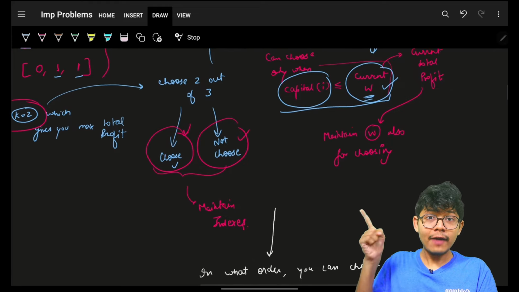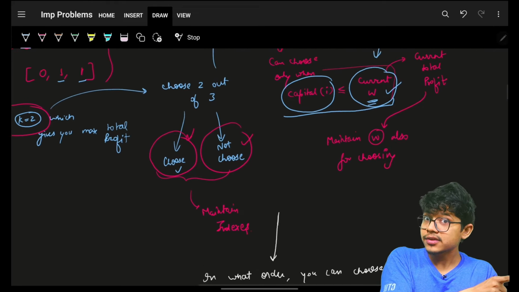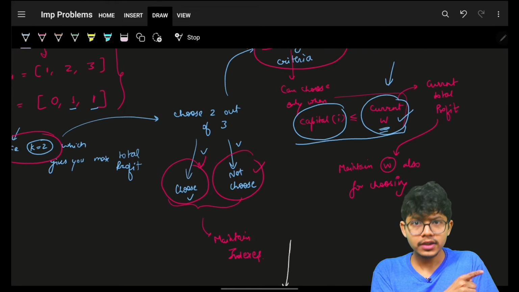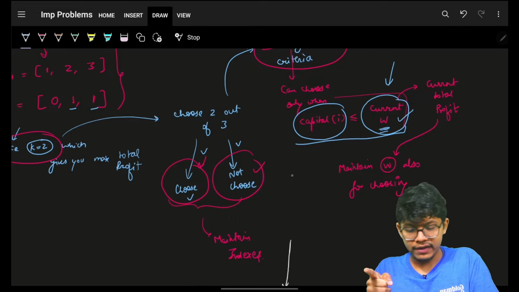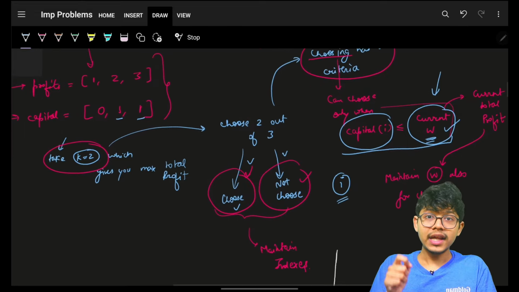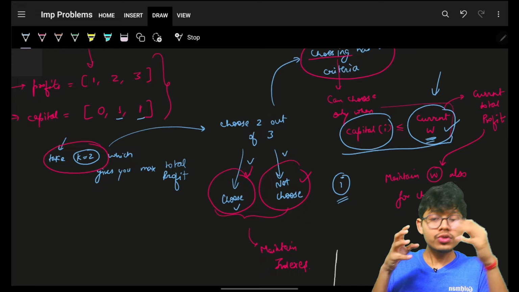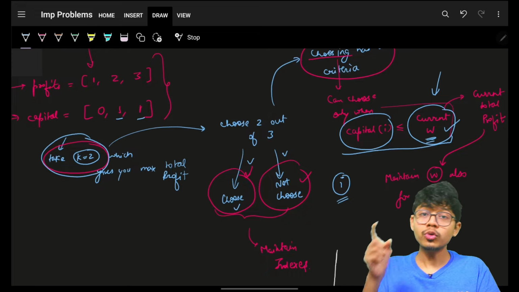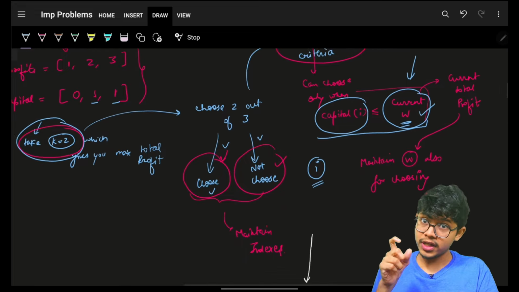And as I know, I have to go on to all the projects just so as to take or not take. So I have to ultimately go on. So I will have to take a variable called I. And I also know that out of the n projects, I can only choose k projects. So I have to take a k also in consideration.